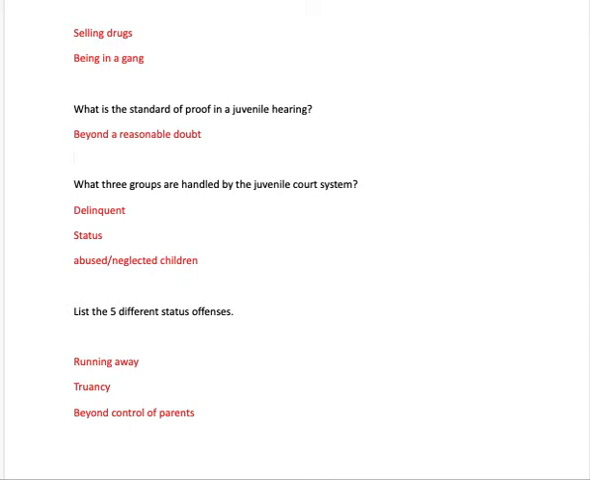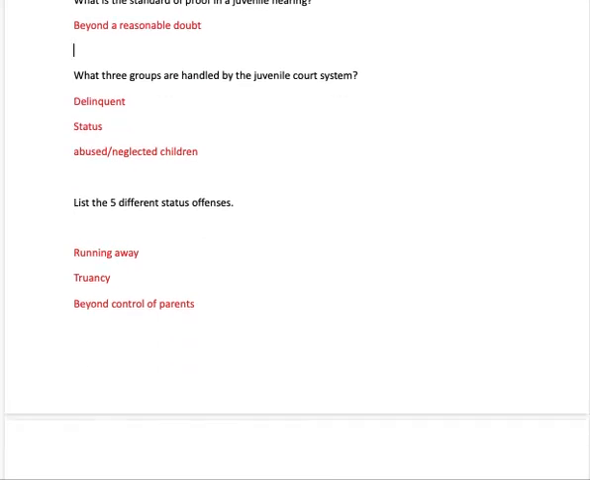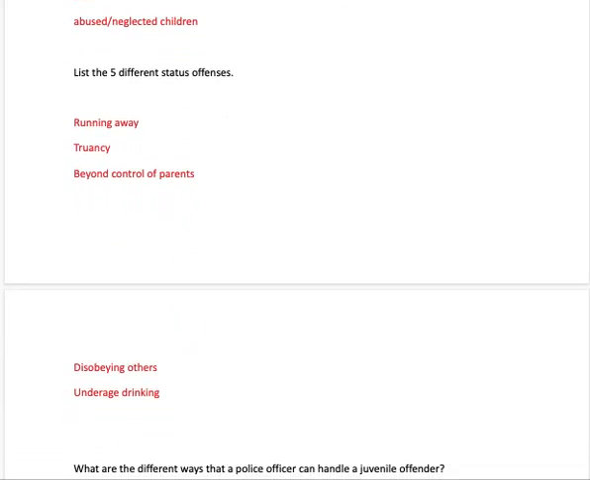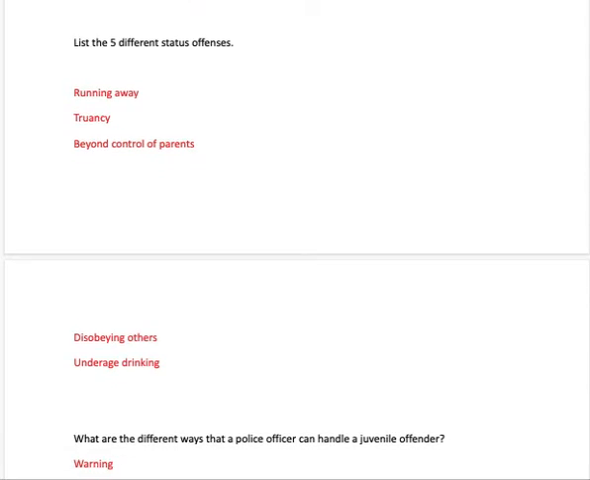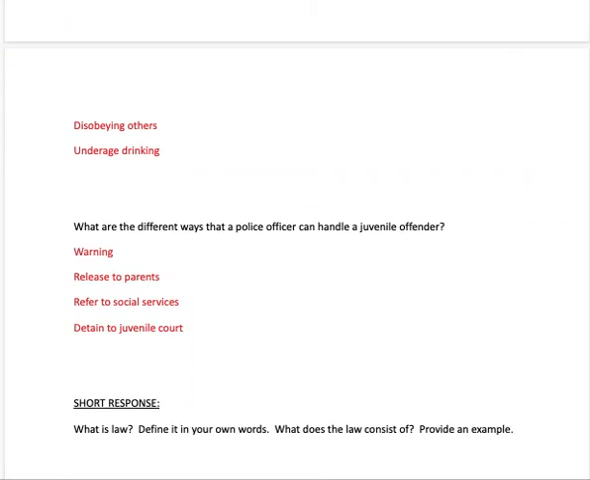The three groups that are handled by the juvenile court system include delinquent offenders, status offenders, and then children who are abused or neglected. 5 different status offenses, so offenses that are committed by juveniles: running away from home, truancy from school, being beyond the control of their parents or guardians, disobeying others, underage drinking. The different ways a police officer can deal with a juvenile offender: maybe give a warning, call parents, release to the parents, maybe refer to some type of social service, or detain and bring to the juvenile detention or juvenile court system.